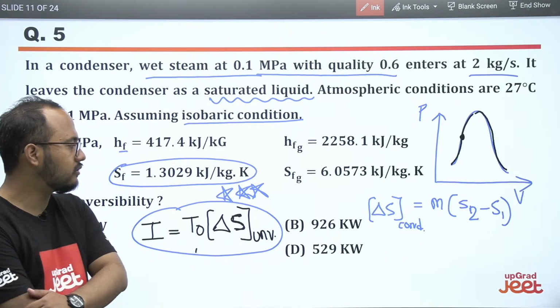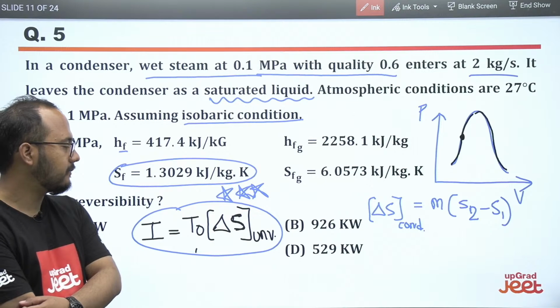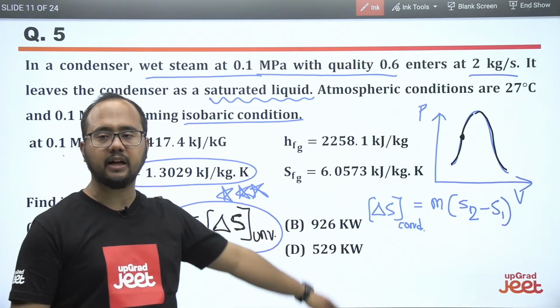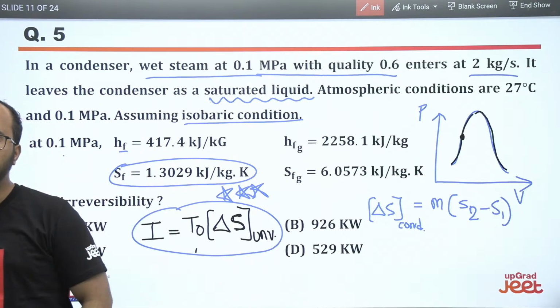So please solve this question. What will be the final answer here? Four options are mentioned: 629, 729, 926, 529. Calculate it fast.